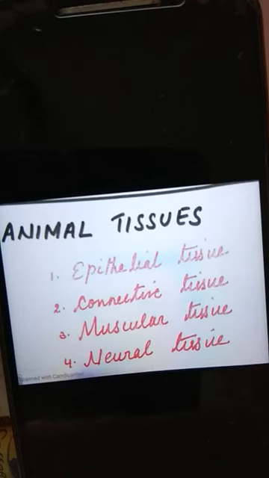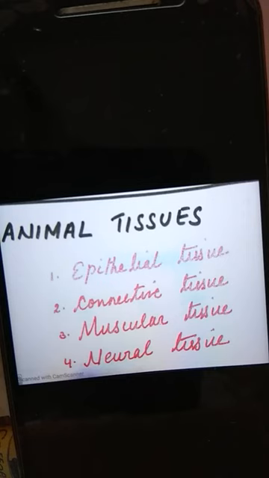There are four different types of animal tissues. They are epithelial tissue or covering tissues, connective tissue or supportive tissues, muscular tissue or contractile tissues, neural tissues or nervous tissue. These are the four different types of animal tissues. Now we will study in detail about each and every animal tissue.